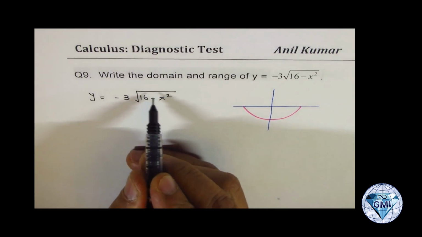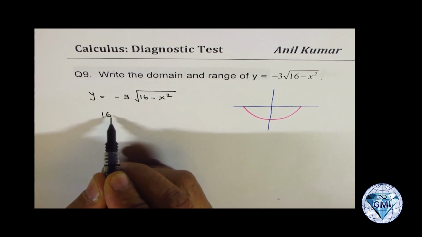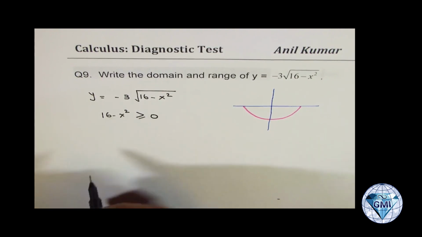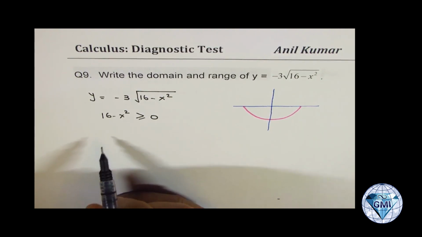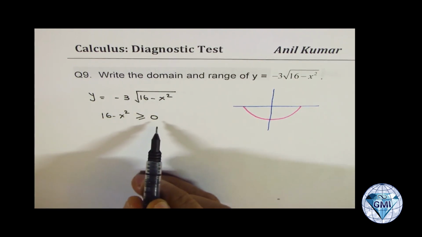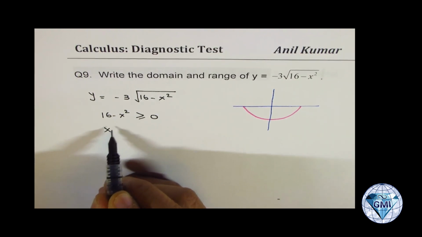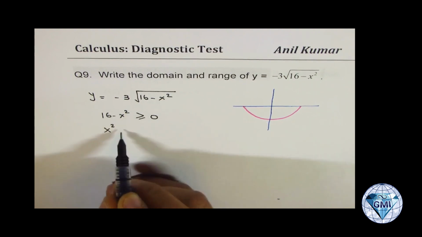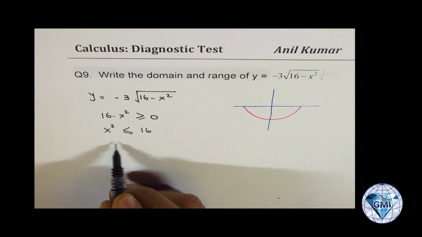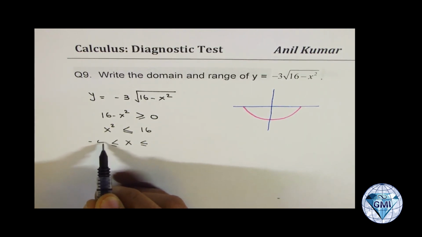Now the idea is that within the square root, we should always have non-negative number. That is to say, 16 minus x square should always be greater than equal to 0. Correct? Now, that is to say that if this is greater than equal to 0, what is x? Well, you could say that x square, you can take it to the other side, is less than equal to 16. Perfect. Or x is between these two values, which are between minus 4 and plus 4.